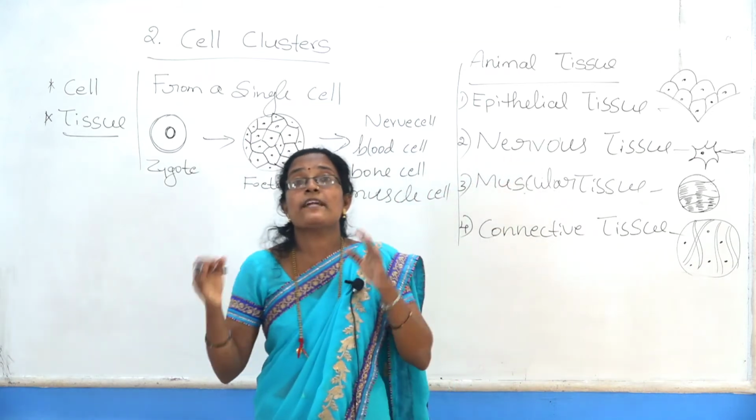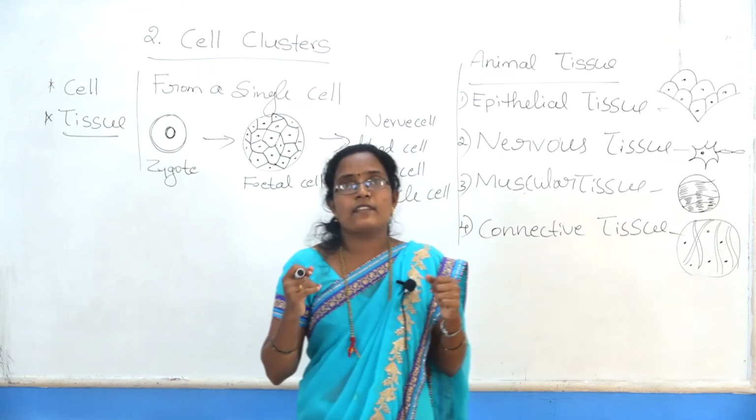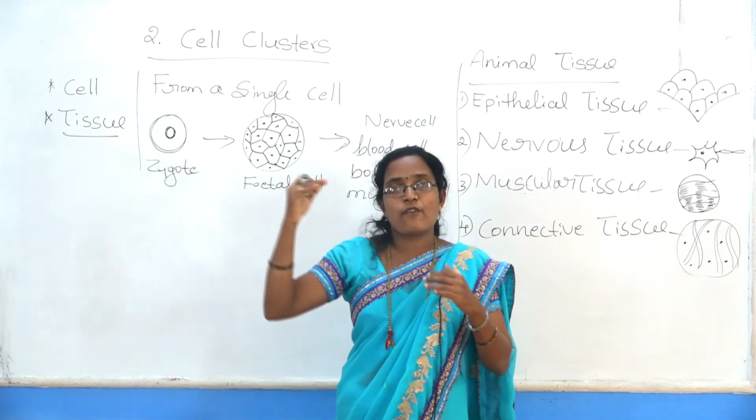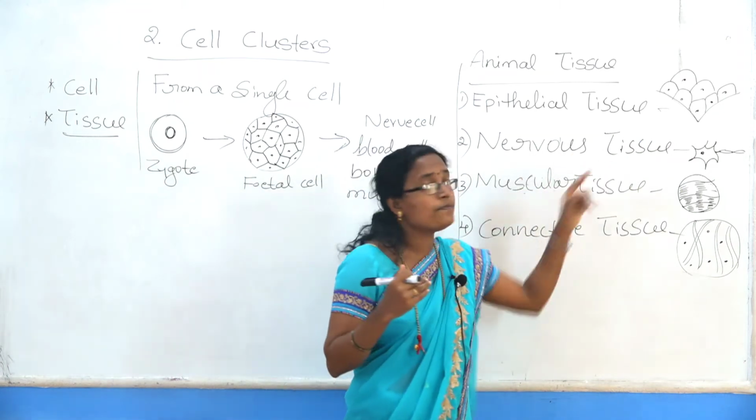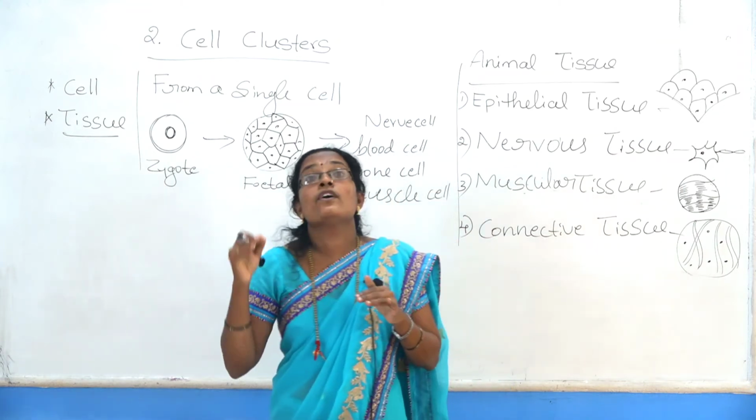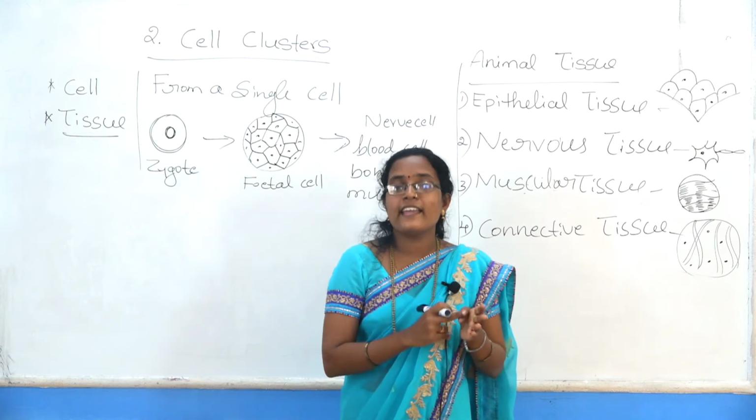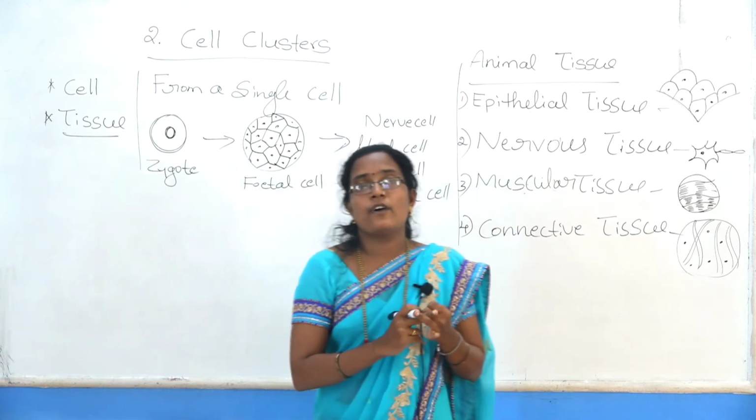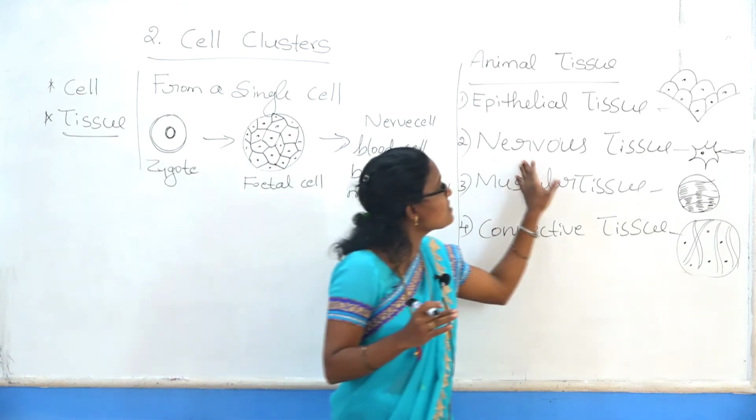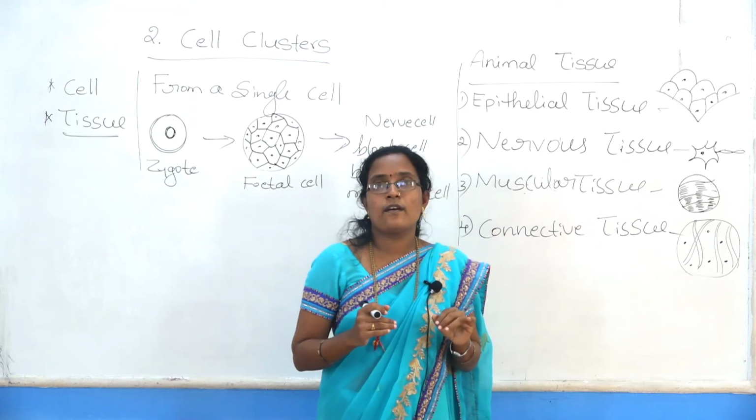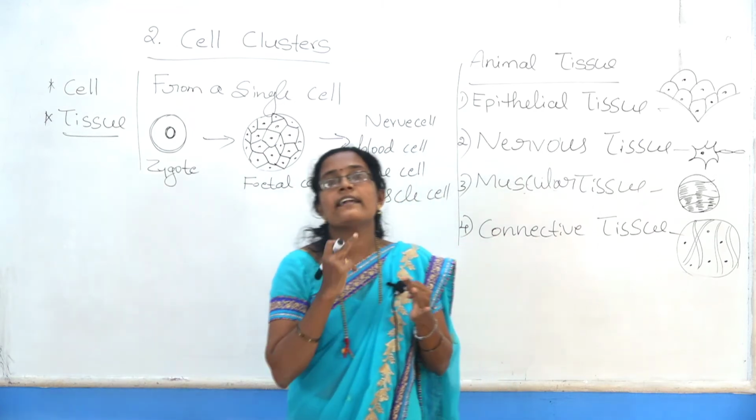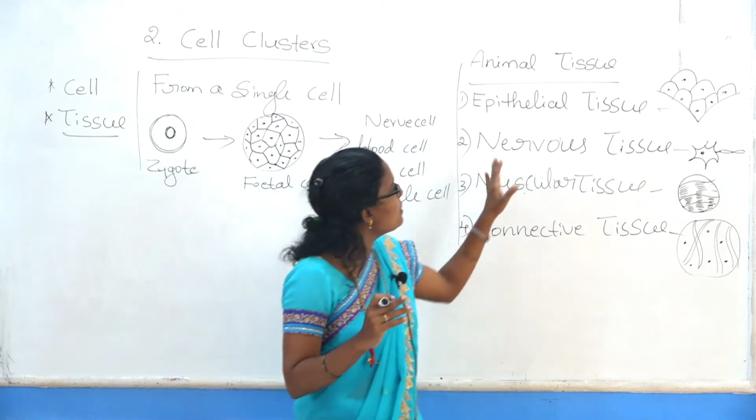Nerve tissue is made up of neurons, which you will study in higher classes. Where is nerve tissue found? The brain, spinal cord and nerves are made up of nerve tissue.